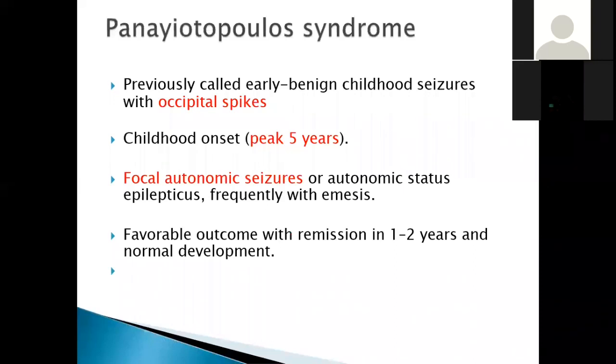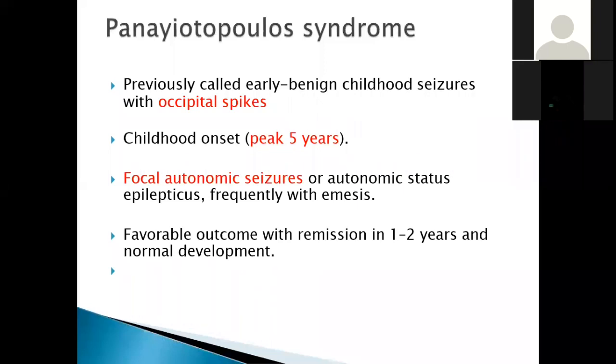Next is the Panayiotopoulos syndrome. Again, in the children, Panayiotopoulos syndrome is important because there are only 2 types of seizures which have an occipital onset: one is Panayiotopoulos syndrome, and one is the Gastaut epilepsy. Both have occipital spikes. Usually they have onset between the ages of 3 to 7 years, peak by the age of 5 years.